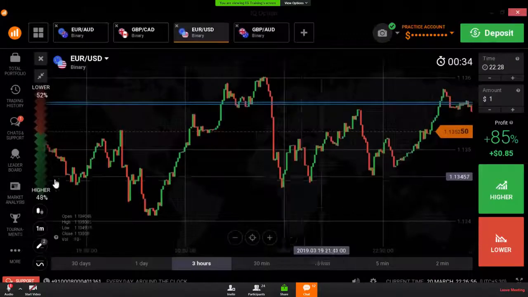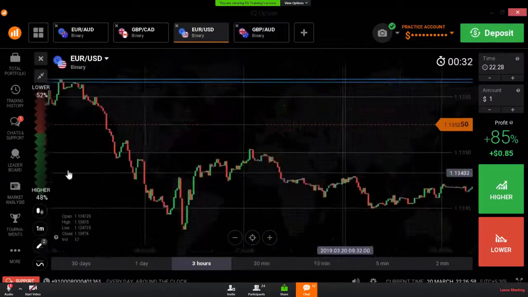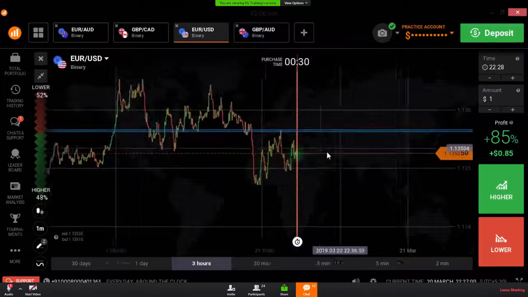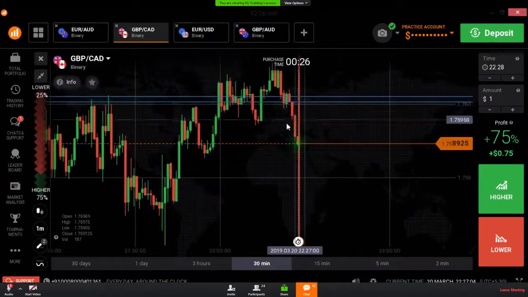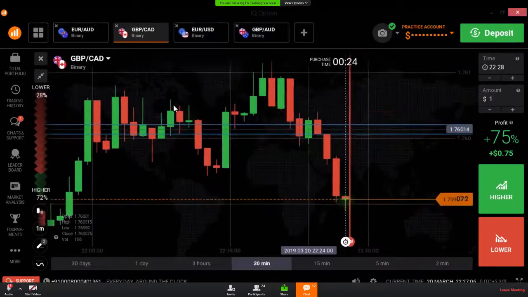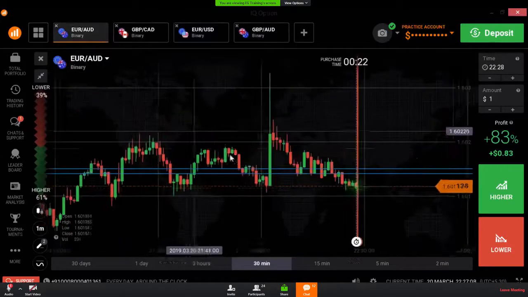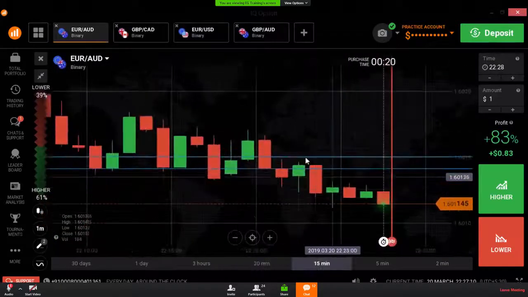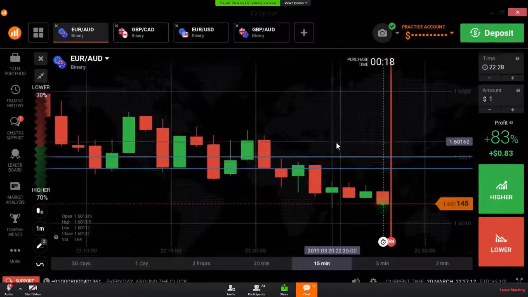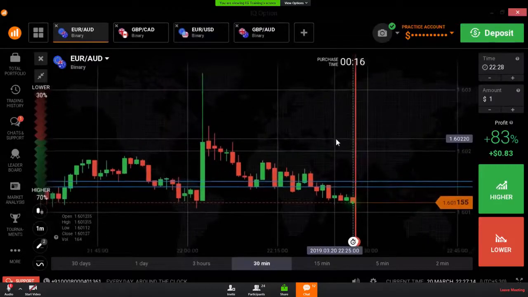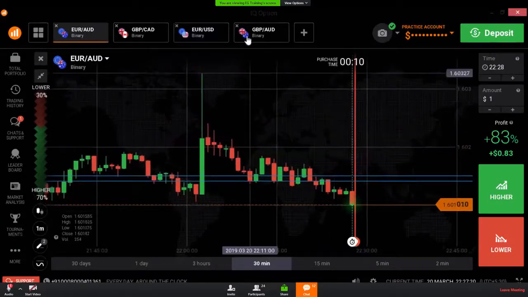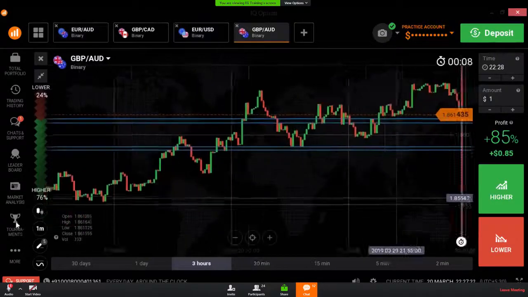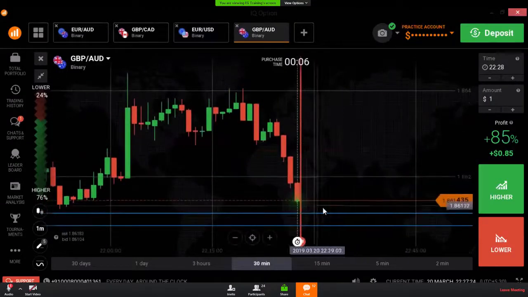Always go into the past history like this and draw SNR levels. The market will respect the level. You can see it reversed again from the same level. So the market will reverse. You can see here also the market reversed from the same level. So the market will respect the level. If the market respects the level most of the time, it means that is a strong level. You can trust the level. You can trust the strong levels.